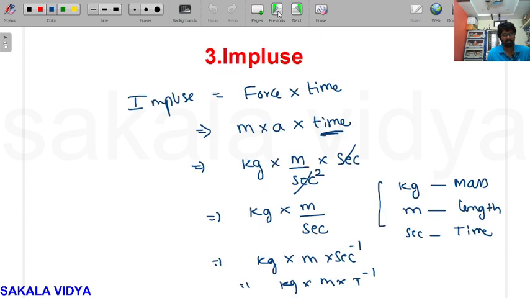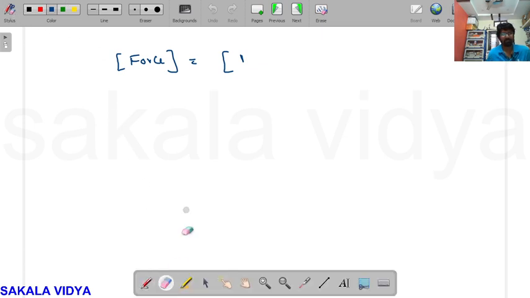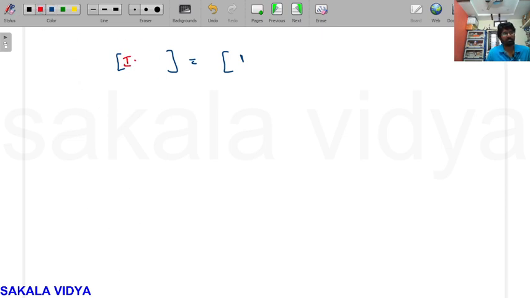Sorry, it is not force, it is impulse. So impulse is equal to mass raised to the power of 1, length raised to the power of 1, time raised to the power of minus 1. So this is the dimensional formula for impulse.